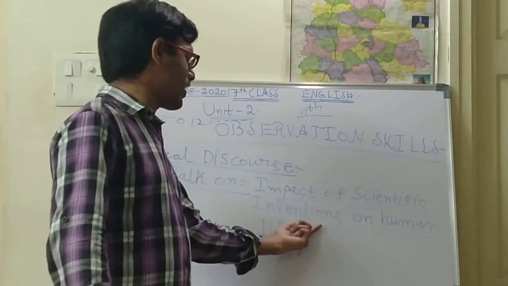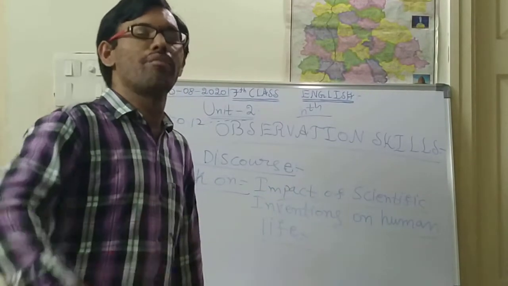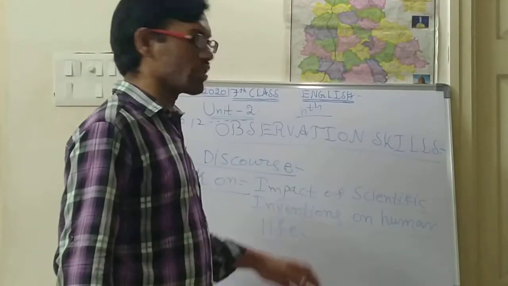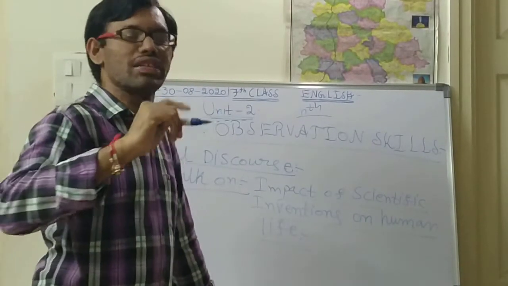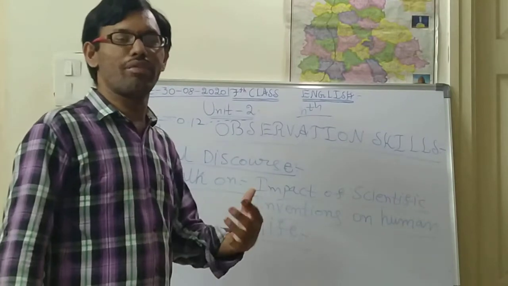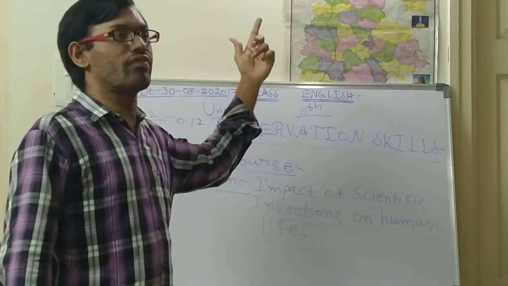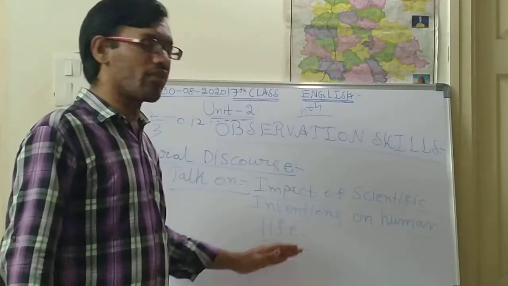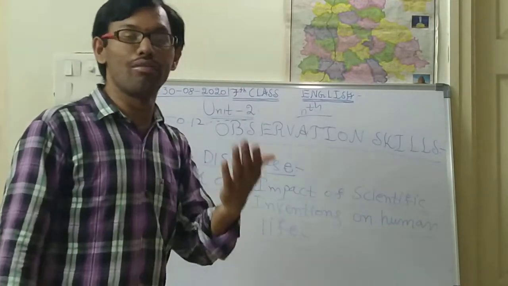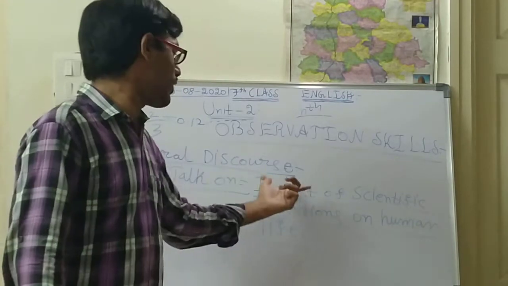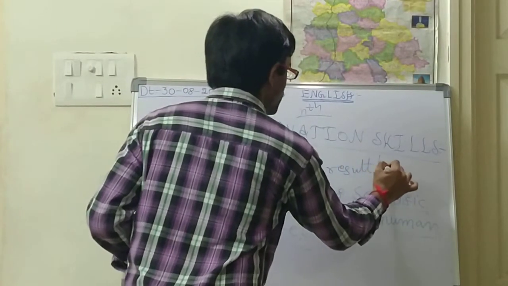Impact of scientific inventions. Impact means the consequence, the result that is happening because of scientific inventions. Suppose the bulb is there. The bulb was invented by Thomas Alva Edison. What was the result of the invention of the bulb in our human life? Is it good or bad? How good is it and how bad is it? You should be able to write like that. Impact means result or consequence.